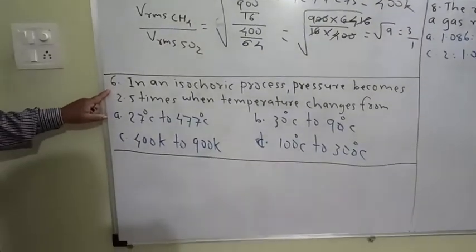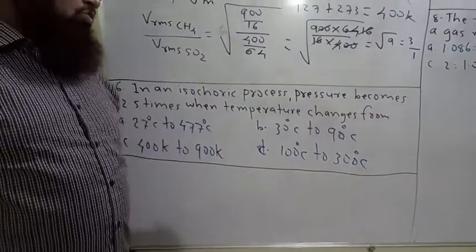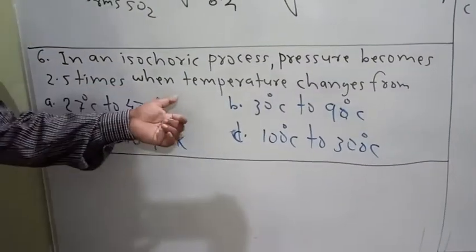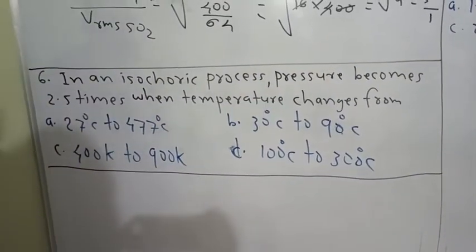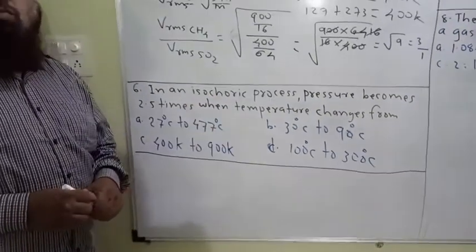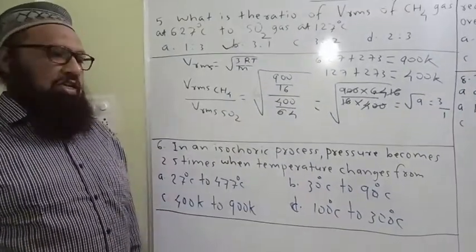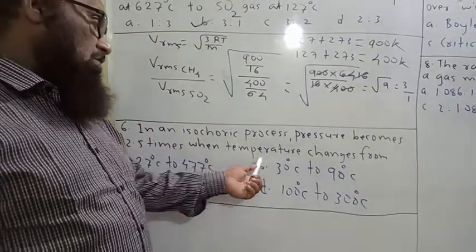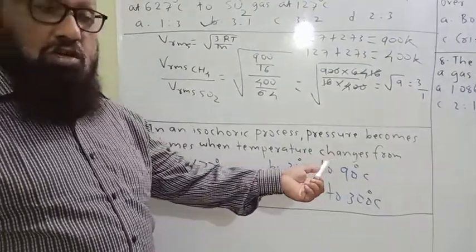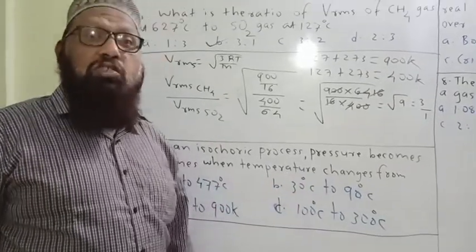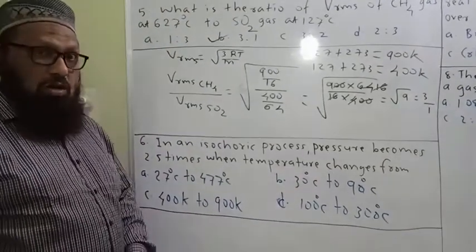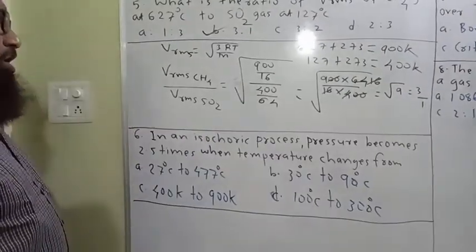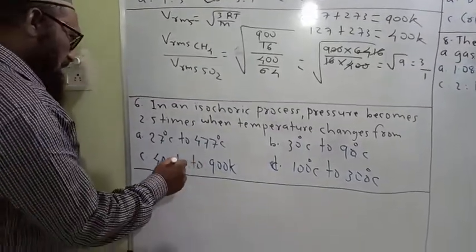Question 6. In an isochoric process, pressure becomes 2.5 times when temperature changes from. Now, what is the meaning of an isochoric process? Volume remains constant. Pressure becomes 2.5 times. Then what is the temperature change? Now, remember this is based on Gay-Lussac's law. At constant volume, pressure is directly proportional to the temperature of the gas.